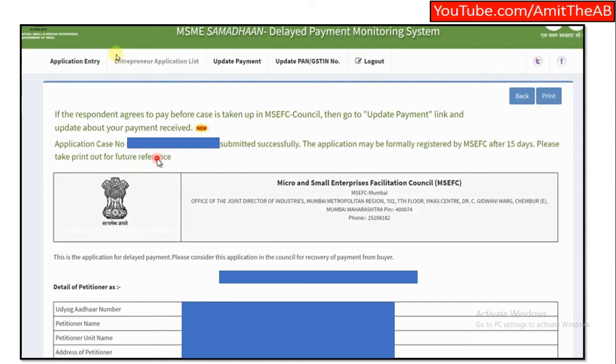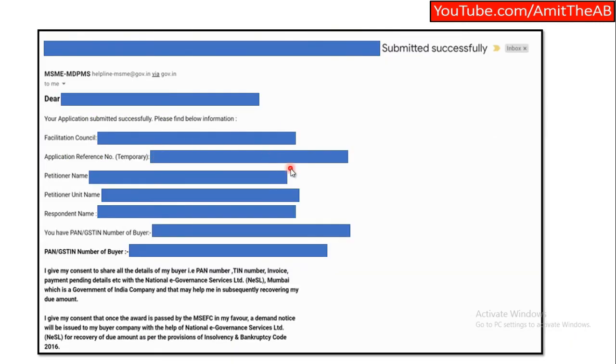And just to give you a small update, once you do this, you would get an email on your registered email ID, like dear so and so person, your application is submitted. Here would be the application number, Facilitation Council reference number. This would be the temporary one, petitioner name, unit name, respondent, PAN or GST number, and this email would also have attachments of the whole copy, like all the work orders that you have uploaded. At the same time, the whole copy of the form which you had filled in the first part when you were submitting that case.